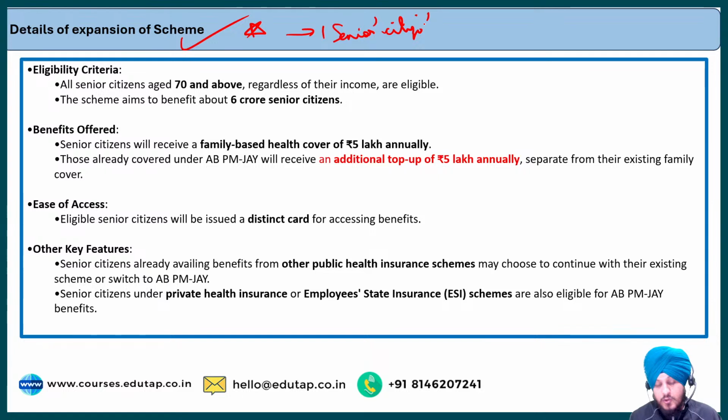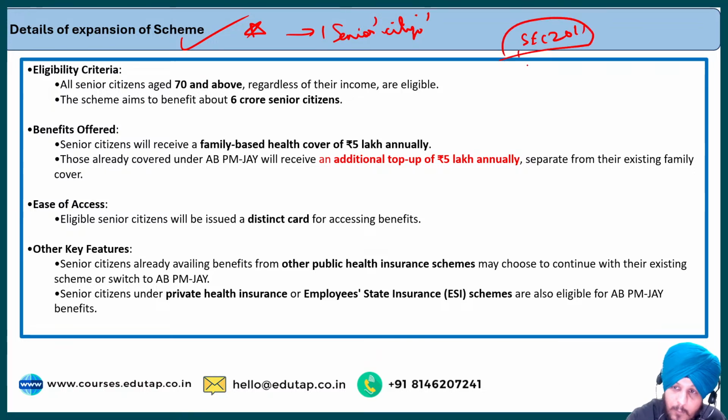So earlier, how were senior citizens identified? Earlier also senior citizens were a part of this scheme, but the question is how they were identified. Basically they were identified as per SECC 2011. And what was the coverage criteria?